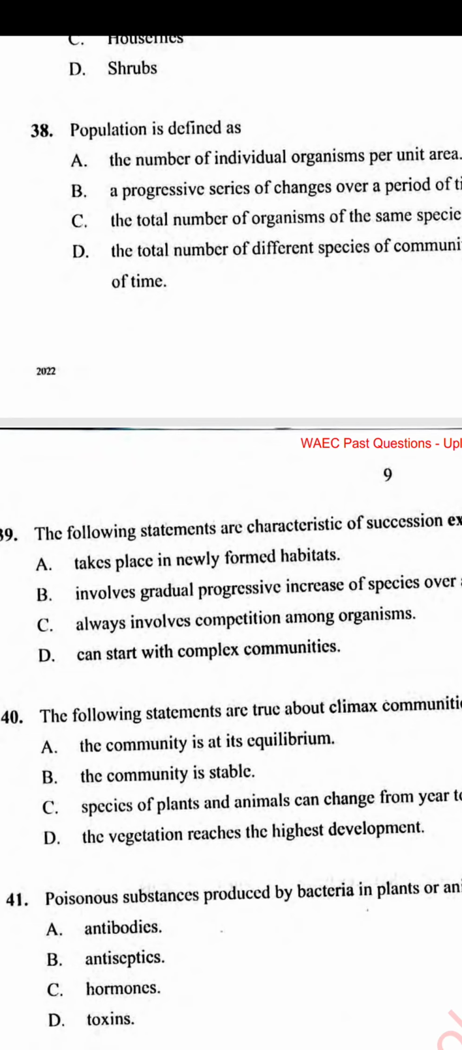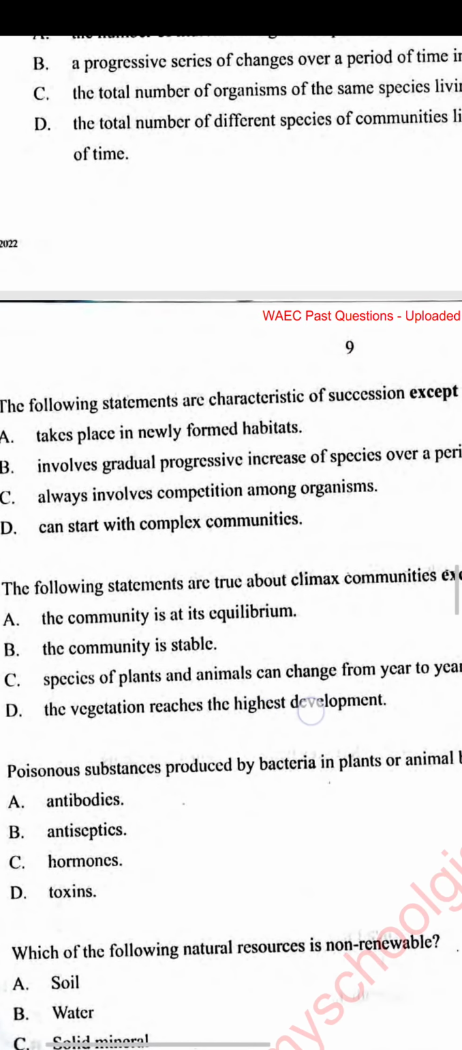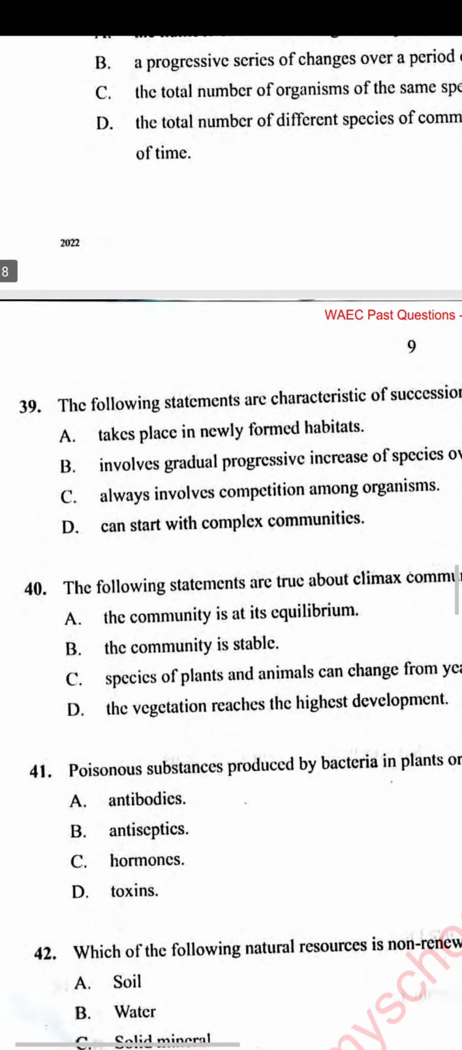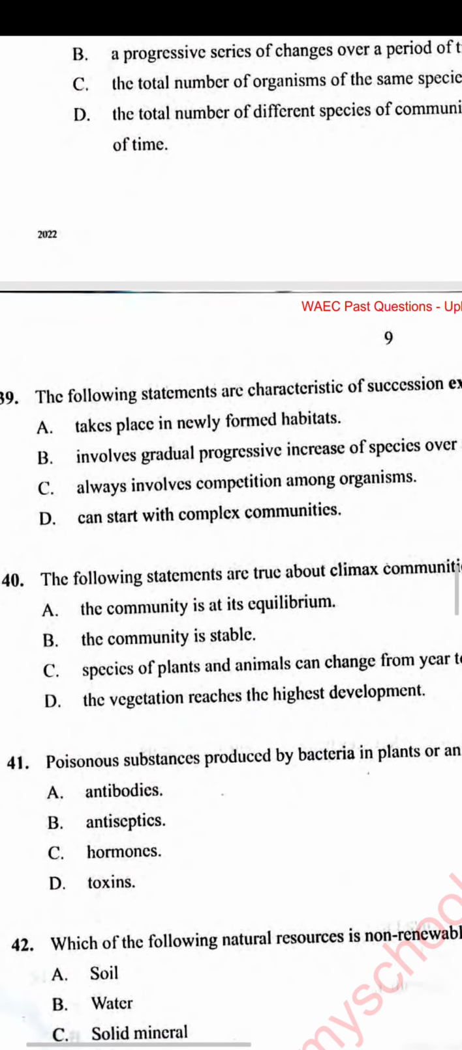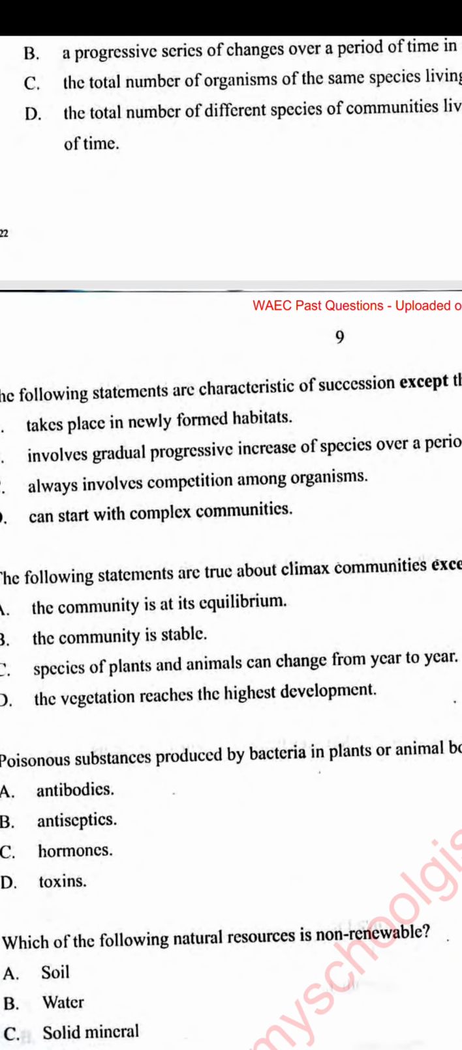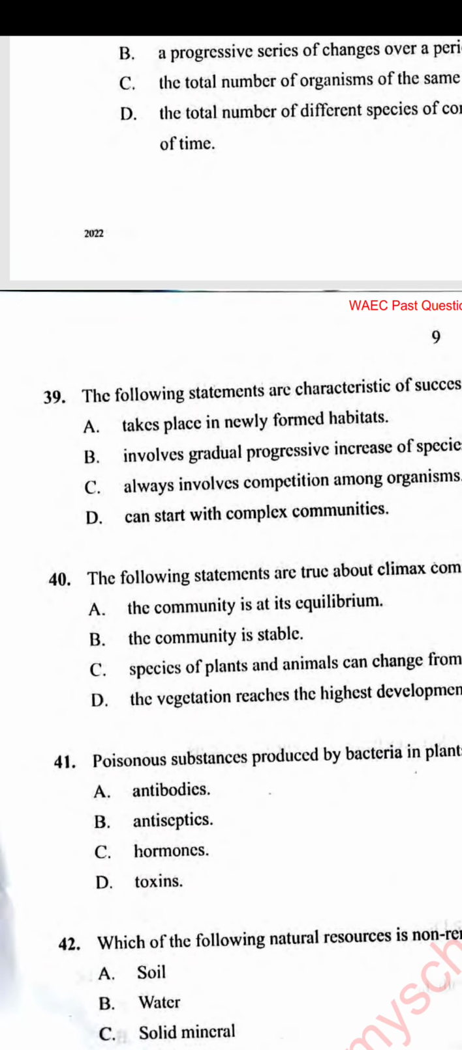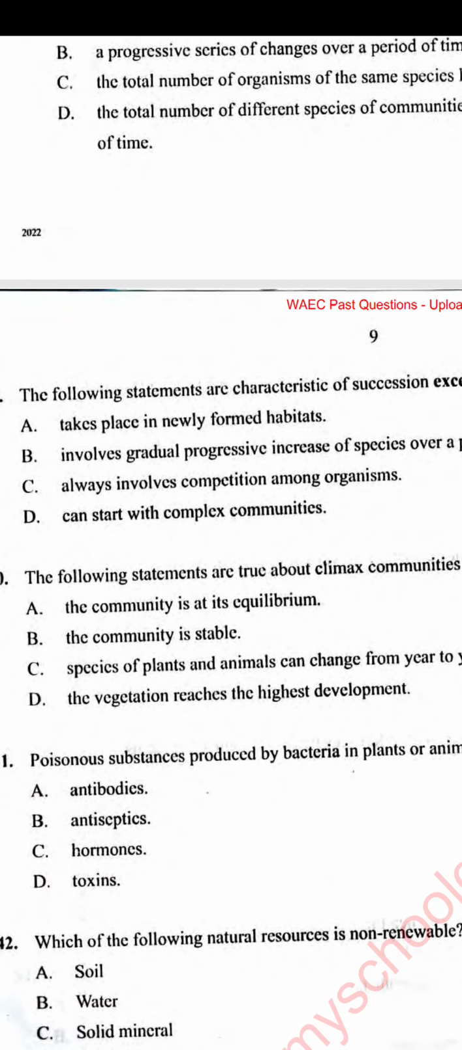Number 40. The following statements are true about climax community, except that: A. The community is at its equilibrium. You know what equilibrium means? It has gotten to its peak. B. The community is stable. C. Species of plants and animals can change from year to year. D. The vegetation reaches the highest development.